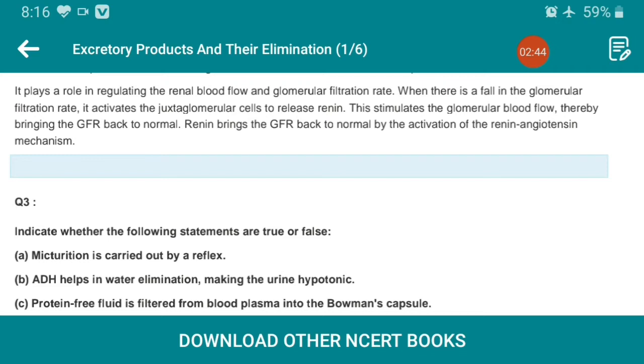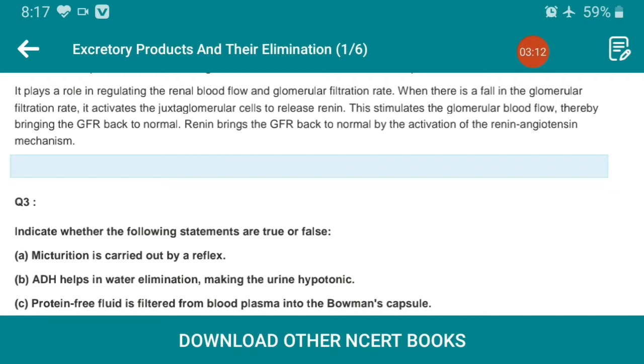When there is a fall in the glomerular filtration rate, it activates the juxtaglomerular cells to release renin. Renin is secreted by juxtaglomerular cells and stimulates the glomerular blood flow, thereby bringing the GFR back to normal.